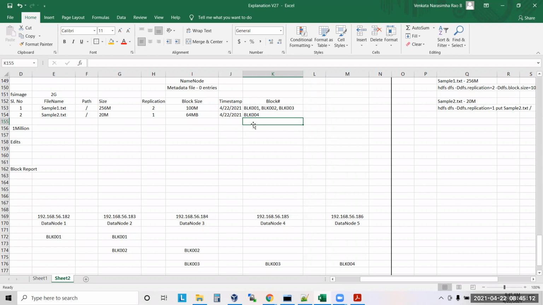What is metadata in a human life example? Your FS image is like your phone book. If you lose your phone book, all your friend contacts are lost, right?